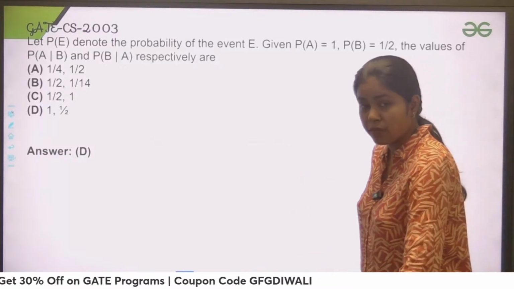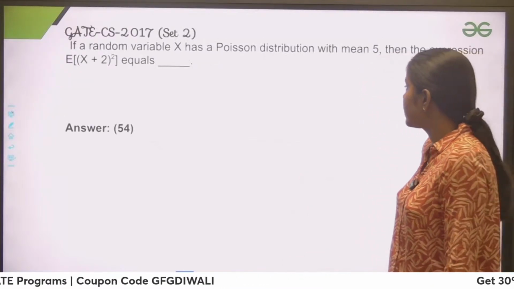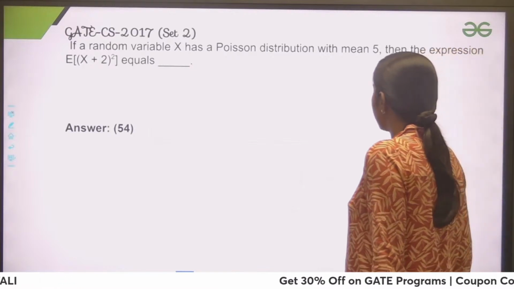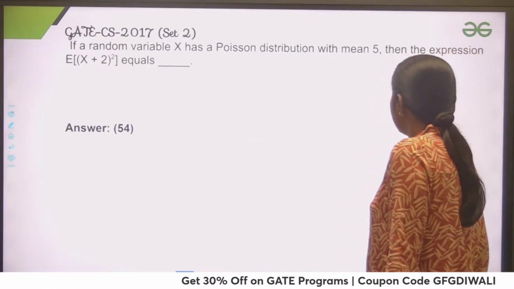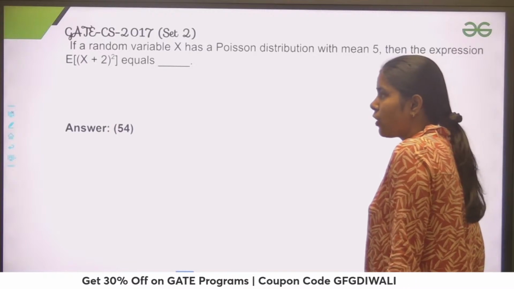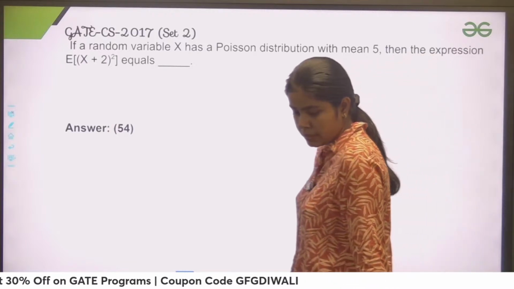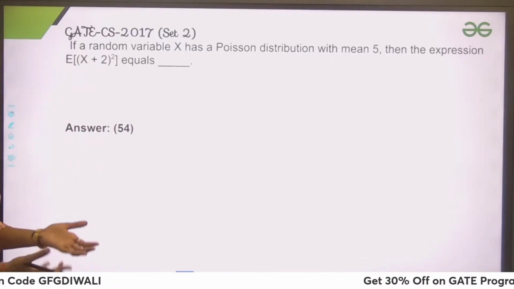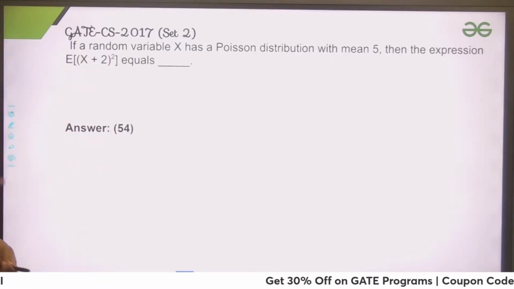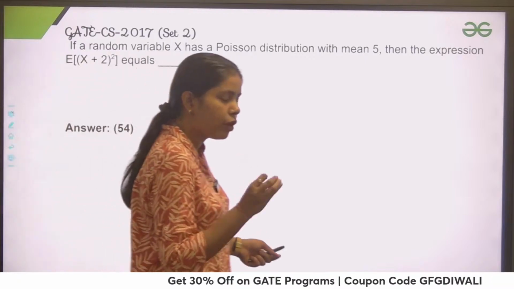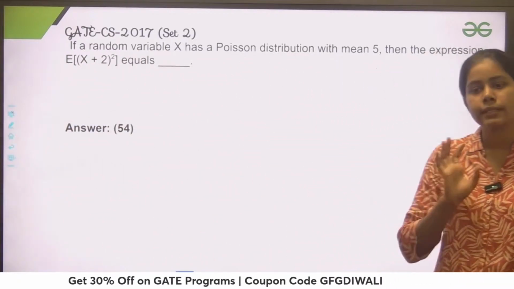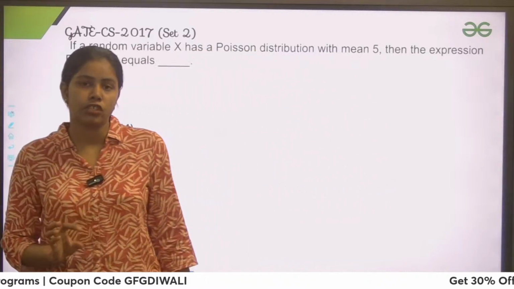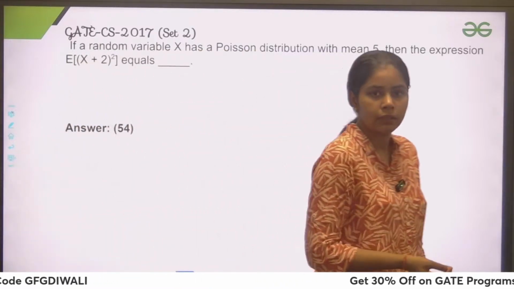Now let's try to solve another question. So guys, this is another question. They are saying that random variable X has a Poisson distribution with mean 5. Then the expression expectation of (X plus 2) squared equals. Think about how you would approach this question and let me know your approach. And just tell me, guys, what is the mean formula for Poisson distribution in the chat section. Just tell me quickly, because expectation is what? Mean.